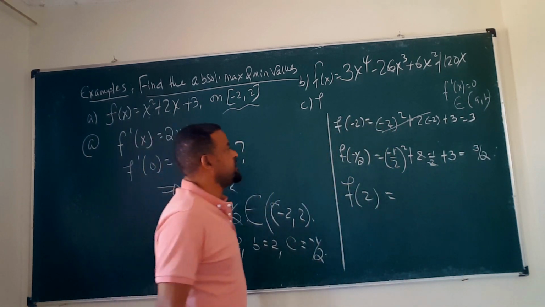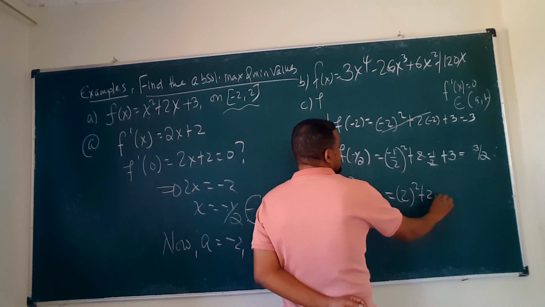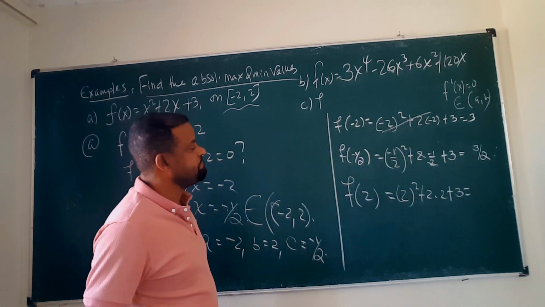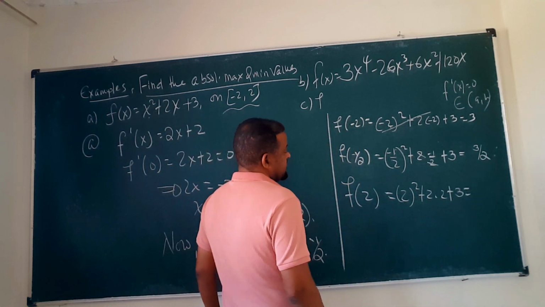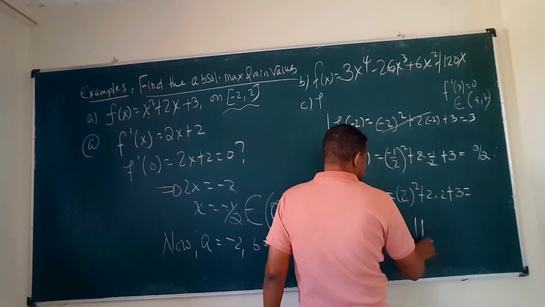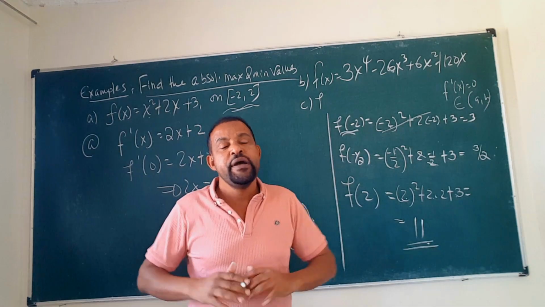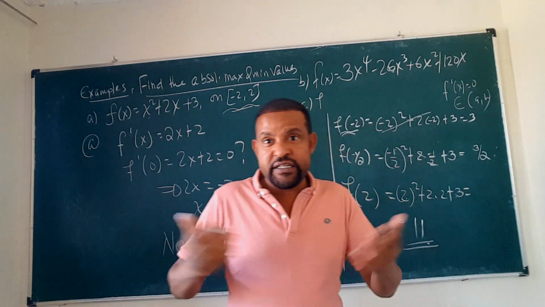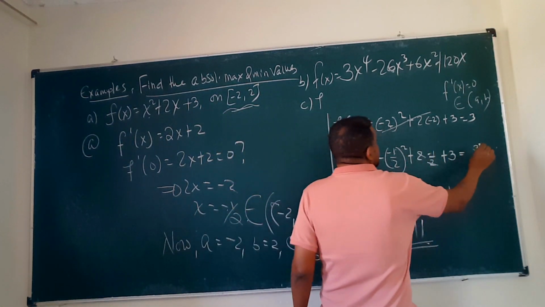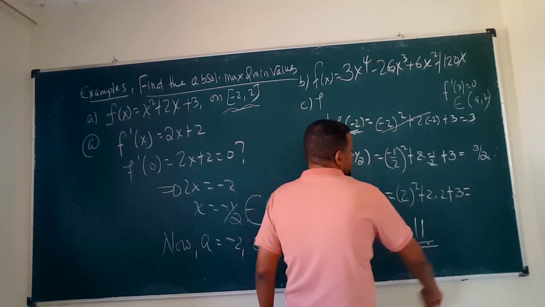Okay. Now let's substitute 2. What will it be? 2 squared plus 2 times 2 plus 3. So which is 4, 4, 8, which is 11. So what did we get? Note that after evaluating at the boundary points and the critical numbers, f of negative 2 is 3, f of negative 1 over 2 is 3 over 2, and f of 2 is 11.